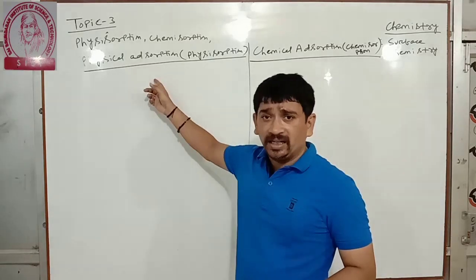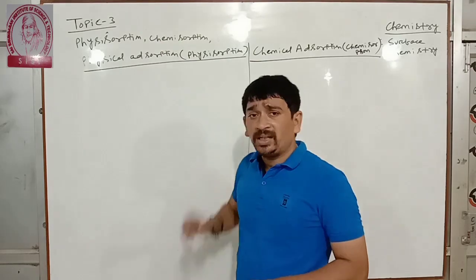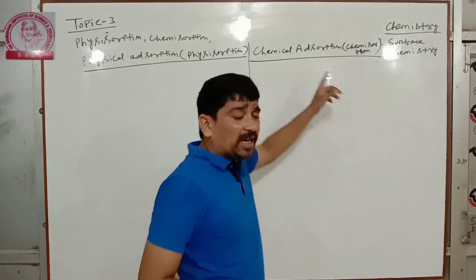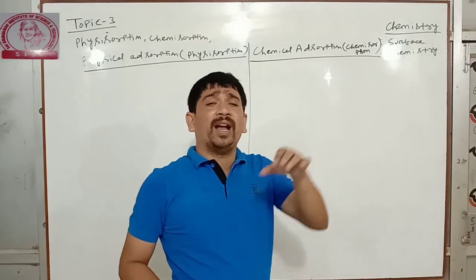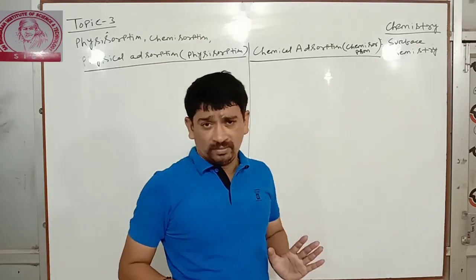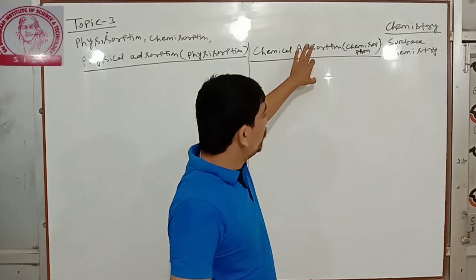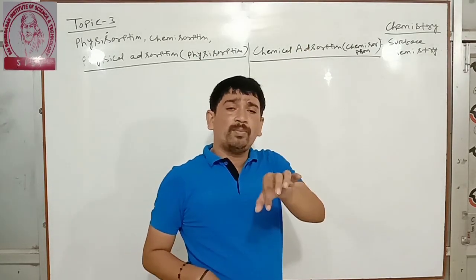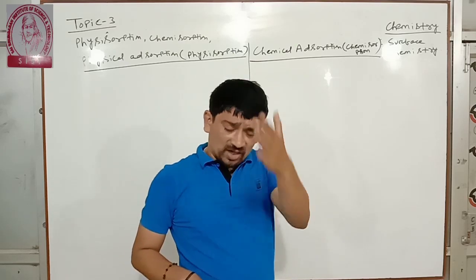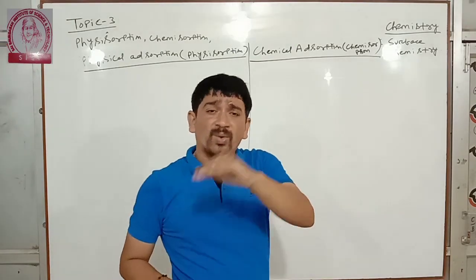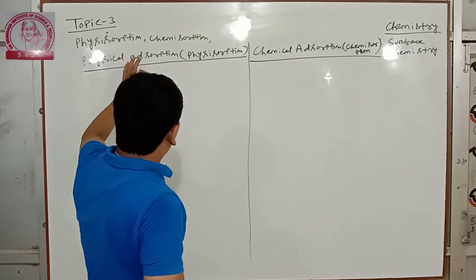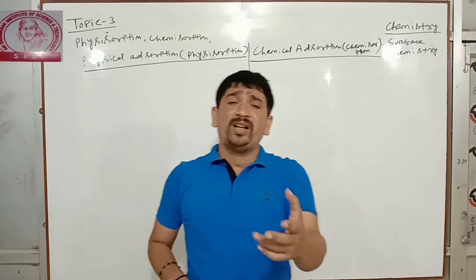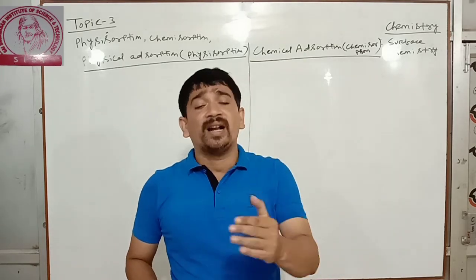Physical adsorption arises due to van der Waals forces, whereas chemical adsorption arises due to chemical bonds between adsorbate and adsorbent. This is very important. Chemsorption arises due to the occurrence of chemical bonds, whereas physical adsorption arises due to van der Waals forces.